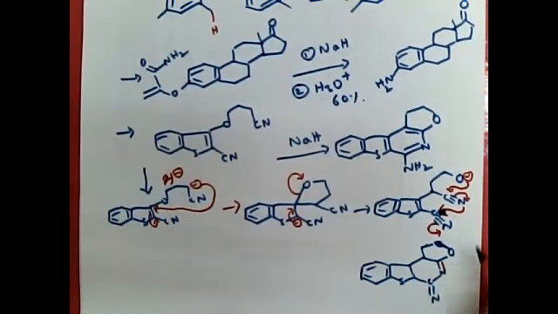Only one pi bond is broken, so we have a double bond here, and another double bond is there, N minus. But this can be rearranged, so N minus can pick up a proton. When this proton is removed, it generates an aromatic ring. Of course, the double bond is there.